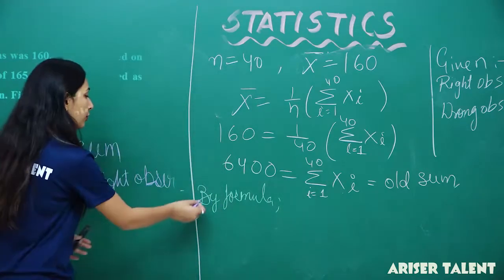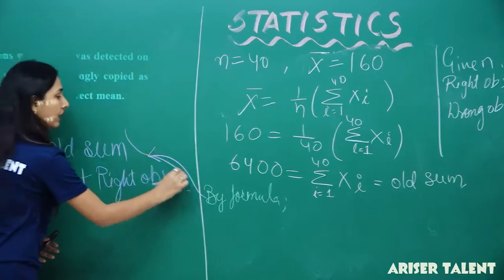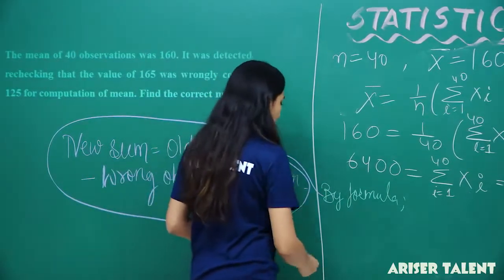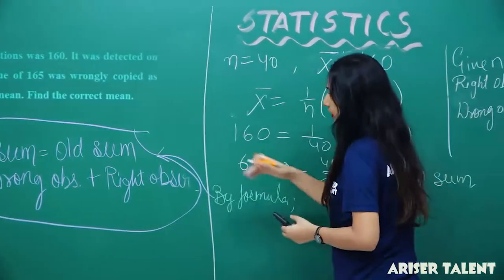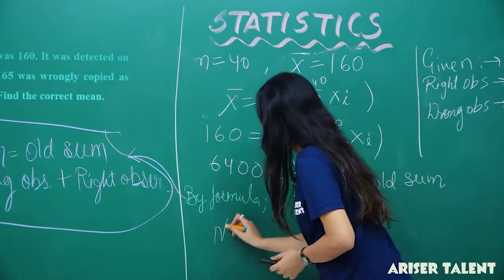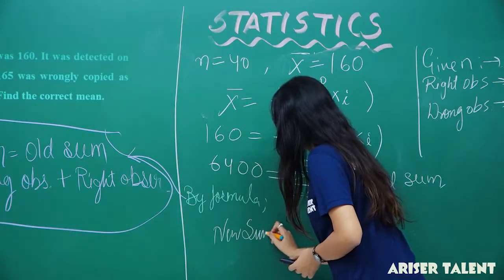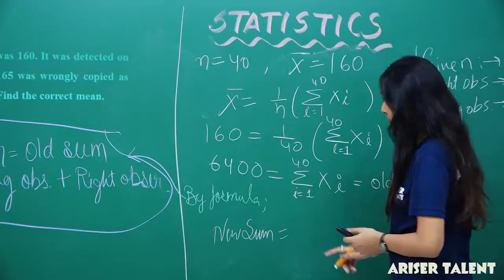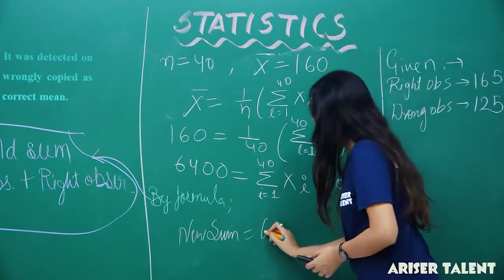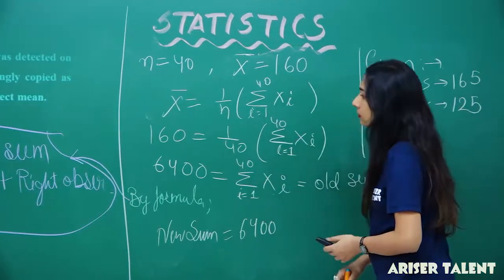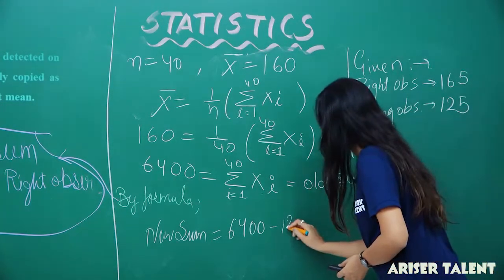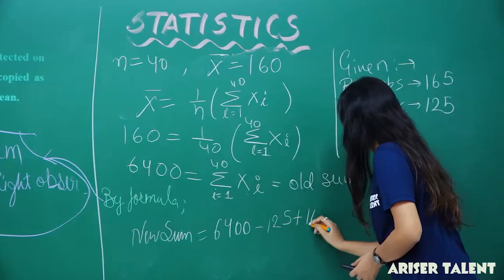should I write this or will you write this? Okay, so you have to write down this formula here in the question. I am just getting the numbers here, the new sum. Now we will find out what the new sum will be: new sum equals old sum. Now the old sum was 6400, we calculated it from here. So 6400 minus the wrong observation. The wrong observation is 125, we have mentioned it, and plus 165.